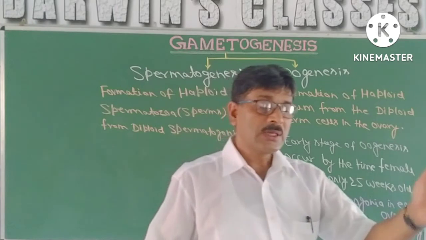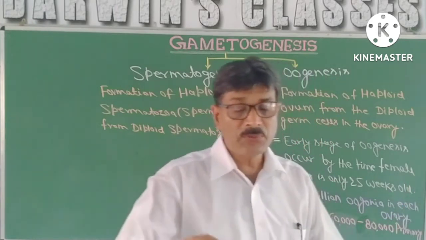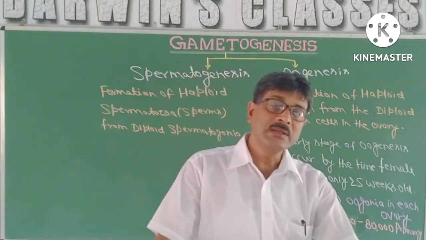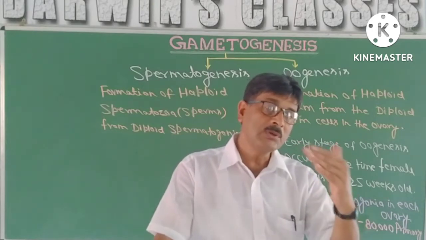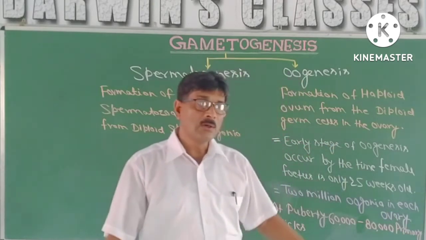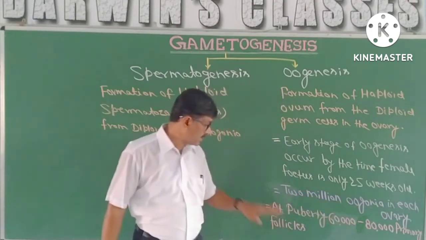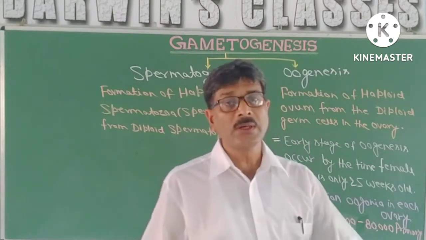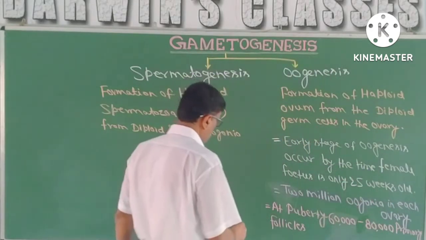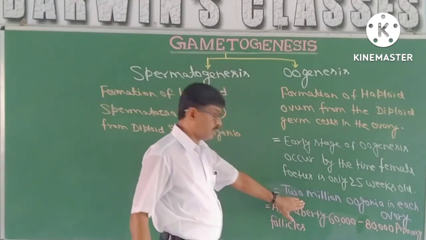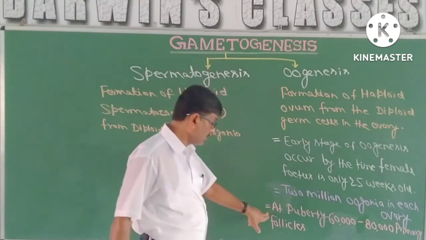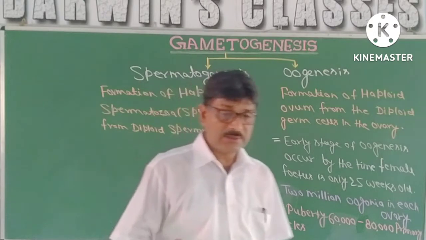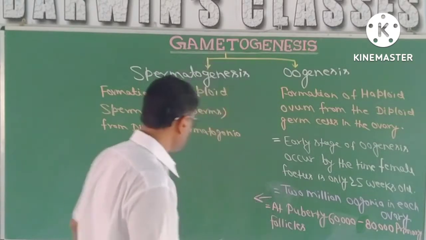But after birth, these primary follicles are going to degenerate, and most of the cells are degenerated, and only at the time of sexual maturity, at the time of puberty, only 60 to 80,000 primary follicles are there, and out of that, in whole life, there is maturation of hardly 400 to 450. So out of the 2 million primary follicles, only 60 to 80,000 remain functional, and the rest degenerate, and that is termed as follicular atresia.